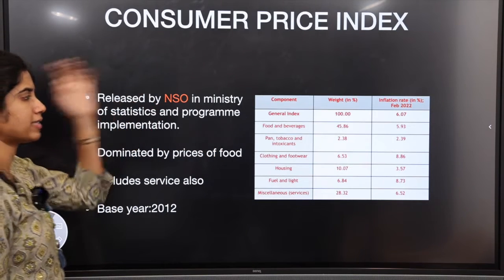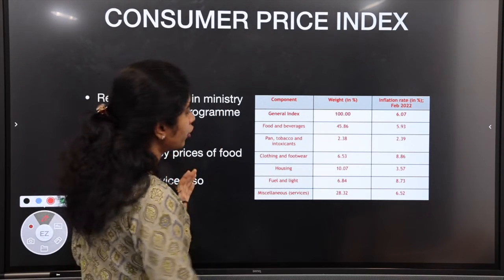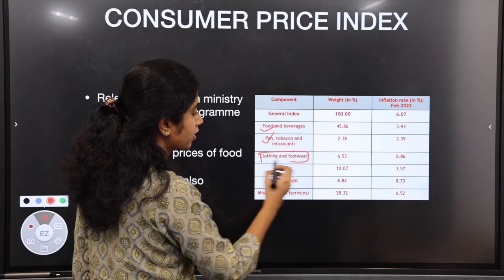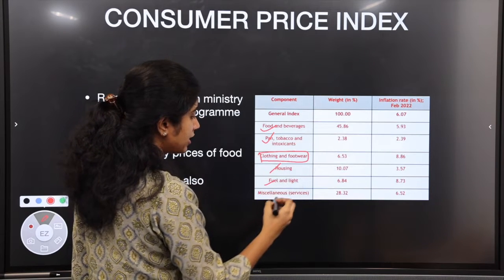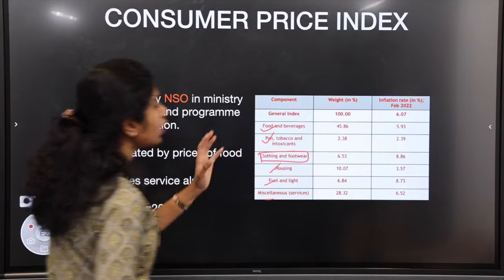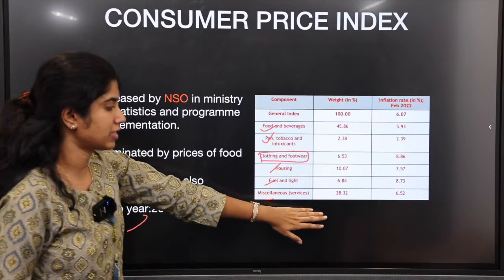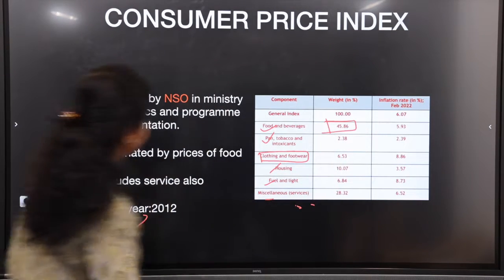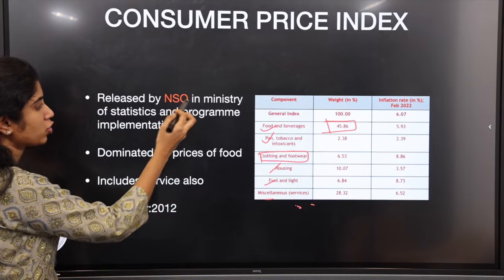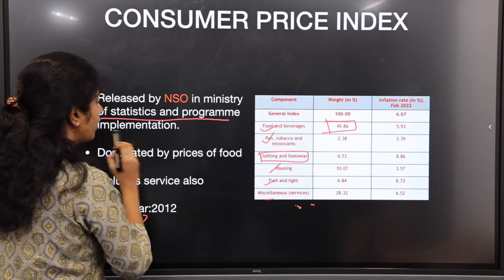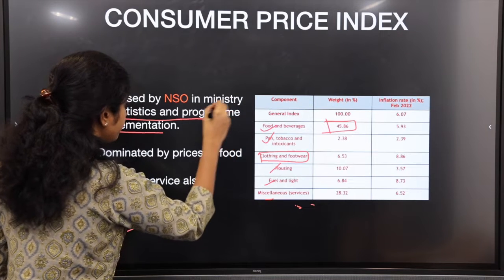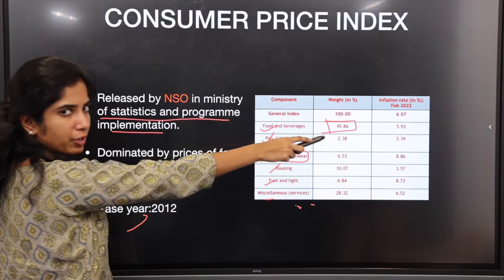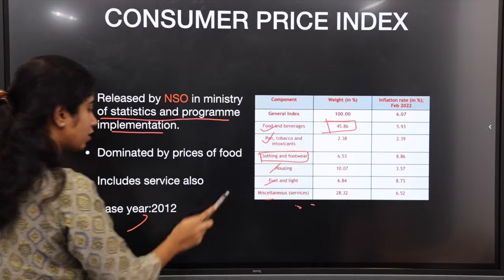So next is consumer price index. You can see here, this is the index. You have food and beverages, pan, tobacco, intoxicants, clothing and footwear, housing, fuel and light, miscellaneous. So here you have services also. Miscellaneous is services. So services are also included here. Food and beverages occupy the majority of this. This is released by the National Statistics Office and Ministry of Statistics and Program Implementation. The weightage here is 45%. This includes services also.